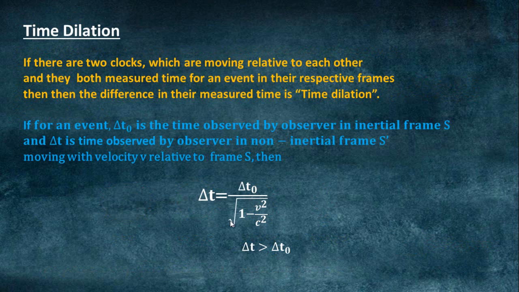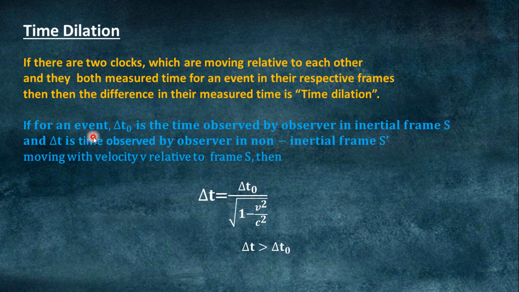Now let us see what time dilation is, because it's also a very important topic in special theory of relativity. Suppose we have two clocks moving relative to each other, and they both measure time for a particular event in their respective frames. The difference in the time observed by these two clocks is known as time dilation.